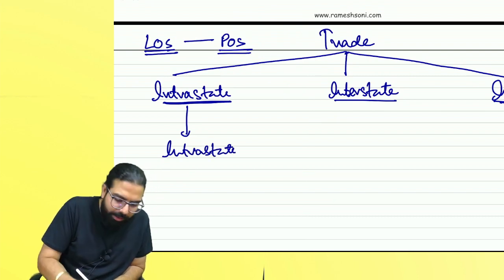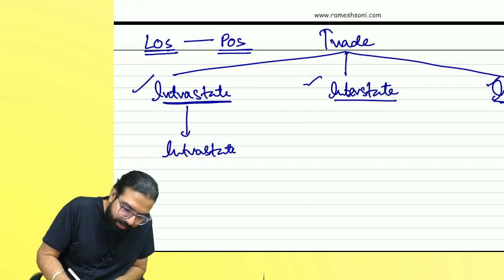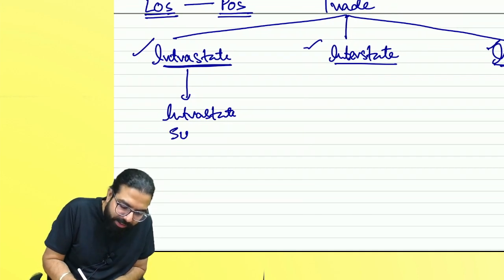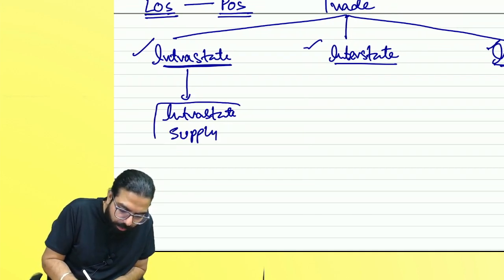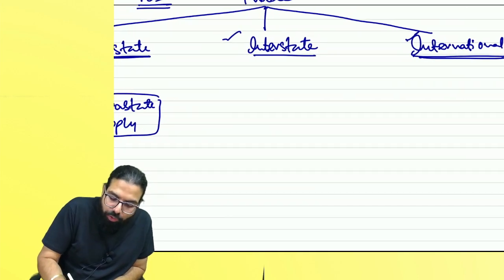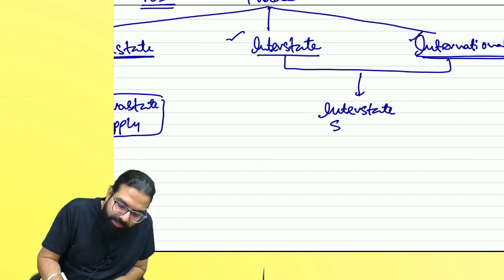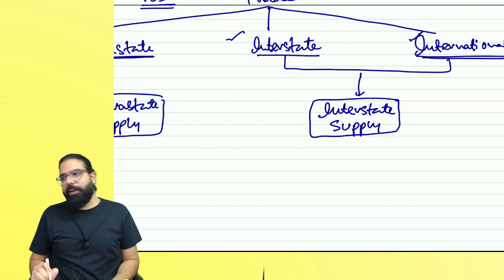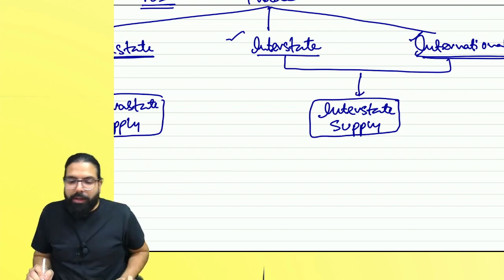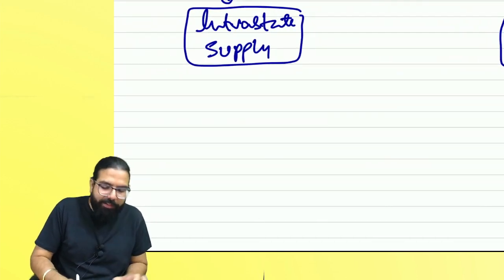In GST, we call intrastate as intrastate supply. Interstate is also known as interstate supply. In GST, international is also termed as what? Interstate only. Now tell me, what is intrastate?